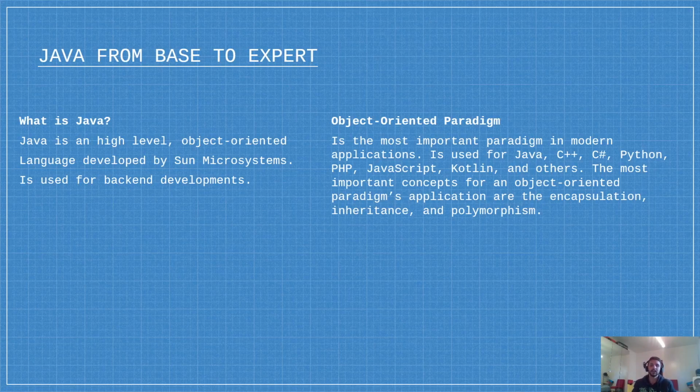And what is an object-oriented paradigm? An object-oriented paradigm is the most important paradigm in modern applications. We can say that it's used for Java, C++, C Sharp, Python, PHP, JavaScript, Kotlin, and others. They are all backend languages. The most important concepts for an object-oriented paradigm application are encapsulation, inheritance, and polymorphism.